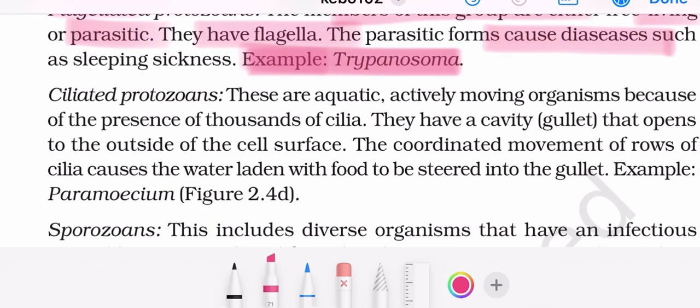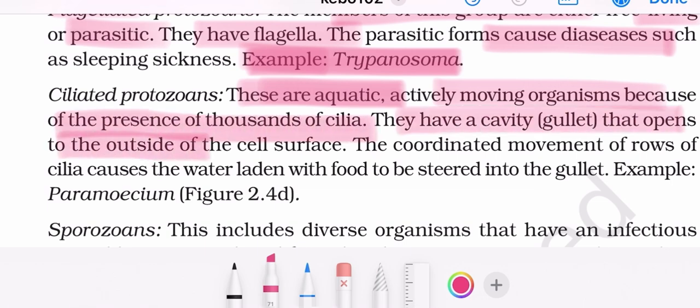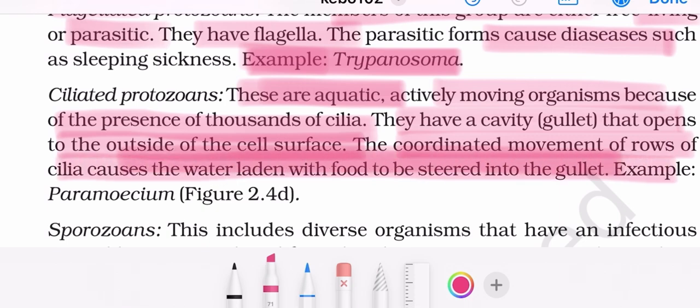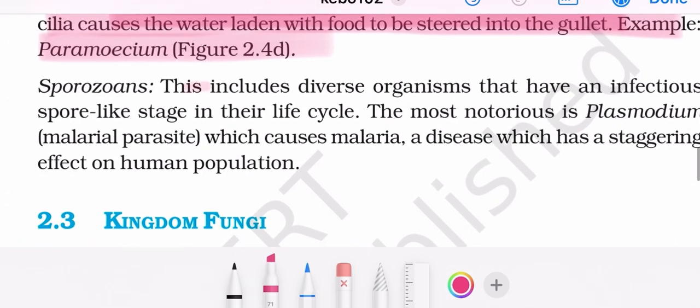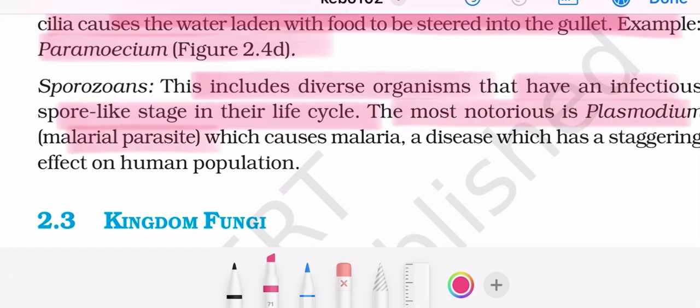Ciliated protozoans. They are aquatic, actively moving organisms. Because of the presence of thousands of cilia, they have a cavity that opens to the outside of the surface. The coordinated movement of rows of cilia causes water laden with food to be steered into the gut. An example is Paramecium. Moving to sporozoans. This includes diverse organisms that have an infectious spore-like stage in their life cycle. The most notorious is Plasmodium, the malarial parasite which causes malaria, a disease which has a staggering effect on the human population.